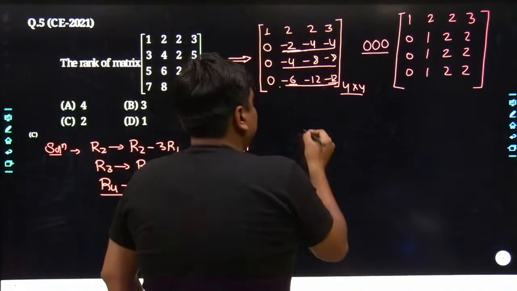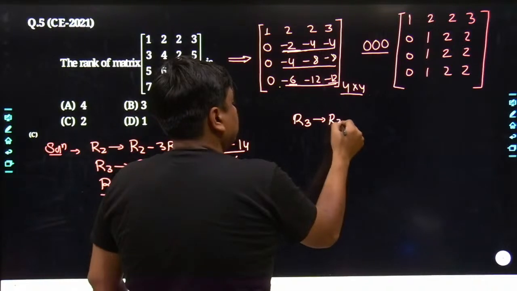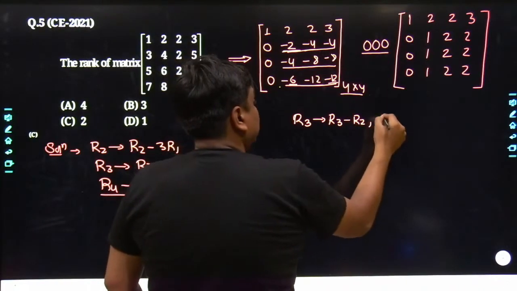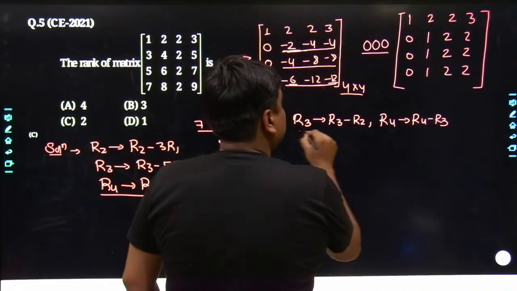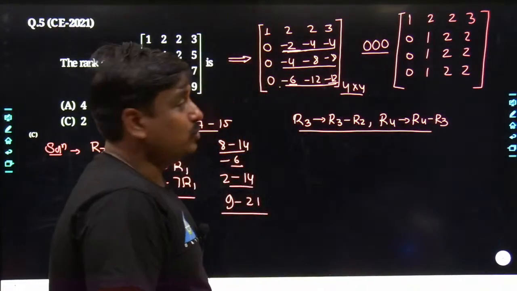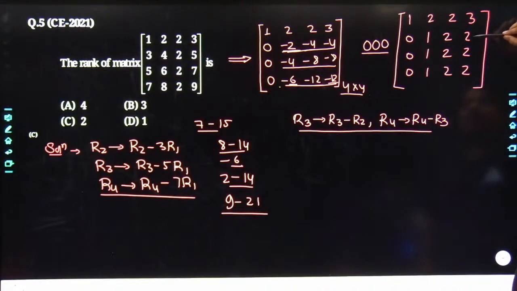Now again, if I apply the elementary operations like R3 tends to R3 minus R2, similarly R4 tends to R4 minus R3. Now here also people would make one mistake. What they would do is subtract R2 from R3 and make it 0, subtract R3 from R4 and make it 0, and even make this also 0.